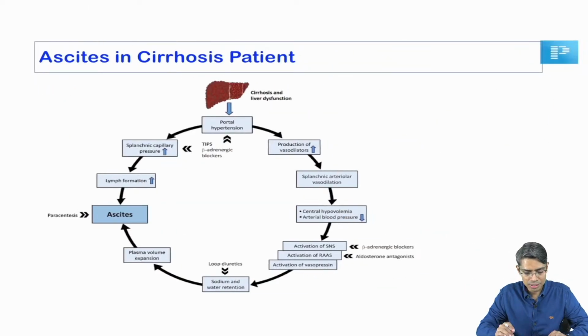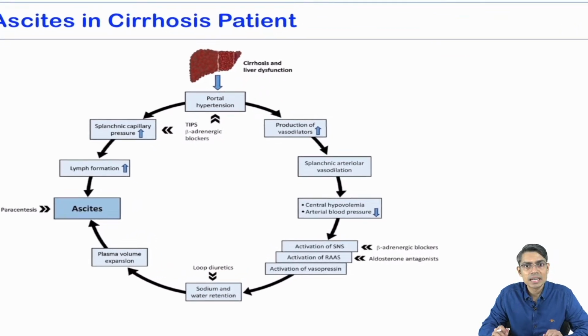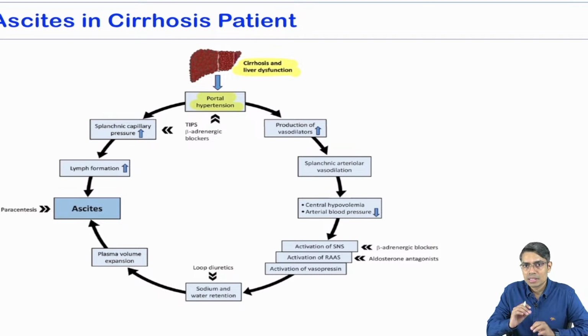First you look at this pathology. This is one schematic diagram, taken from a journal article, which is showing the cause of ascites in a cirrhosis patient. Here cirrhosis with liver dysfunction will produce portal hypertension. Whenever there is portal hypertension, the blood flow velocity through these constricted vessels will be high, that will cause a shearing stress on the endothelium.